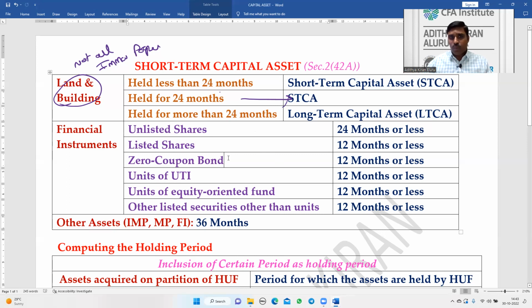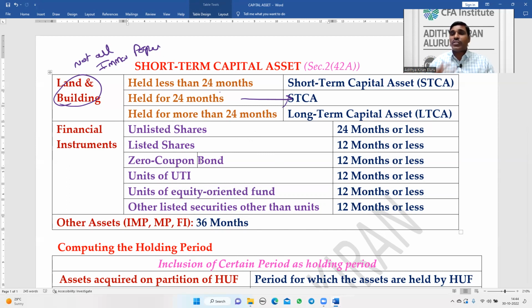Listed shares, zero coupon bonds, units of UTI, units of equity oriented funds, and other listed securities other than units: for all of these, 12 months or less is short-term. This is for equity oriented funds, not all mutual funds. Debt oriented funds will come under the third category, that is 36 months. Mutual funds invested purely in debt instruments have a holding period of 36 months.